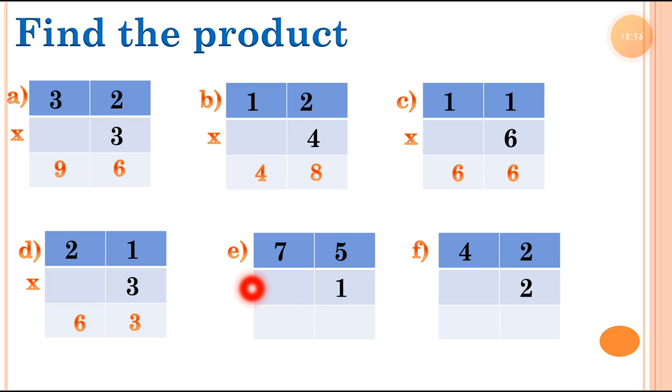Then sum number E, 1 5s. 1 5s 5. Then multiply 1 with the tens value, which is 7. 1 7s 7. Then sum number F, 2 2s 4 and 2 4s 8. If here is 2 2s 4, then 2 4s 8. So the product of sum number F is 84.